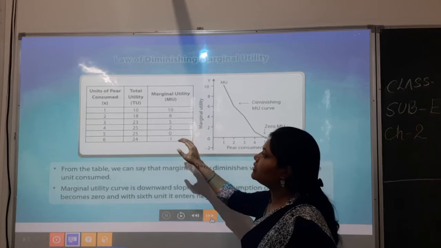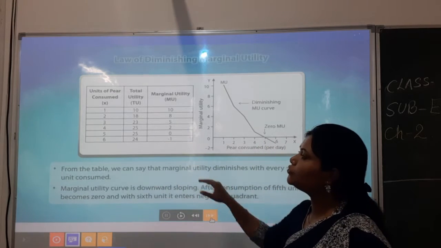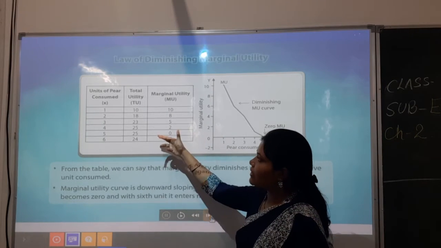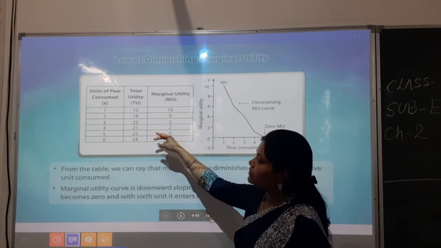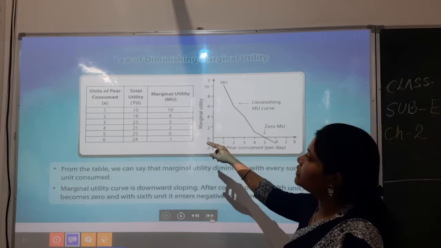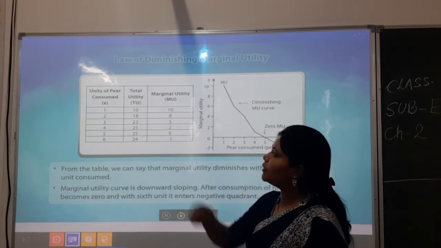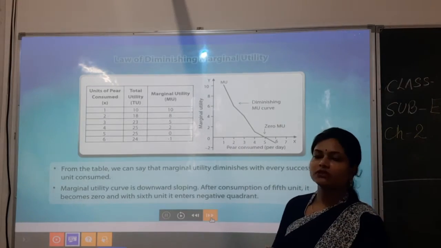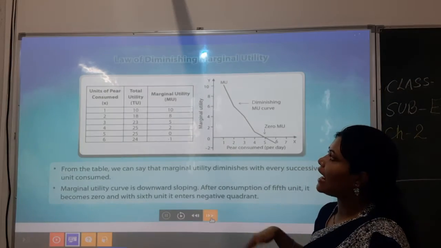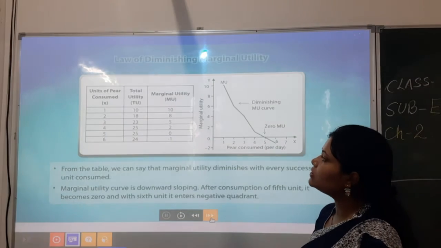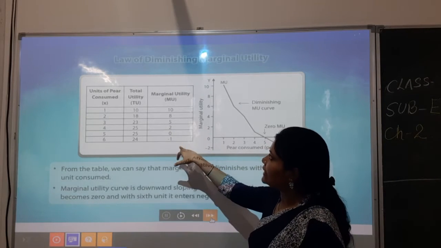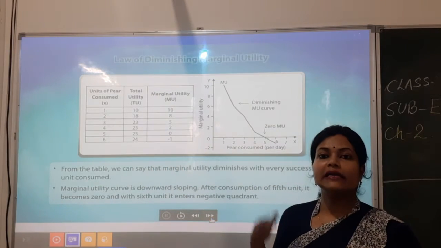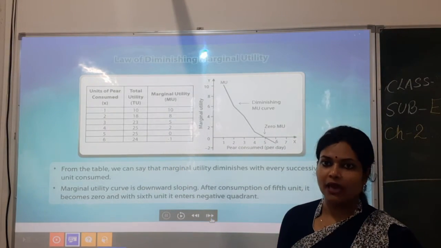So it is there till the fifth unit of any commodity's consumption. The level of satisfaction is the same in the fourth and fifth unit, but the marginal utility in the fifth unit has come to 0. That means the satisfaction level is full, but if we keep on consuming the goods, we now have negative marginal utility, and the total utility is also increasing but in a decreasing manner.